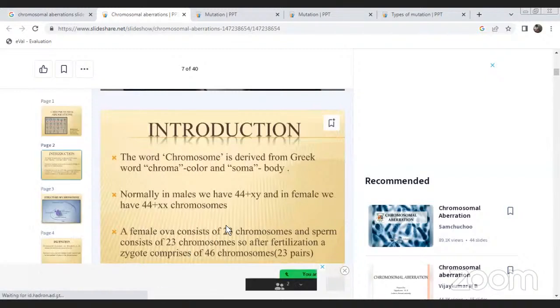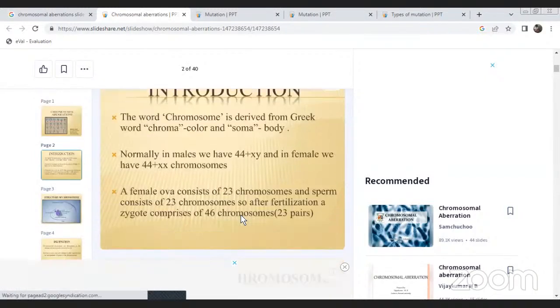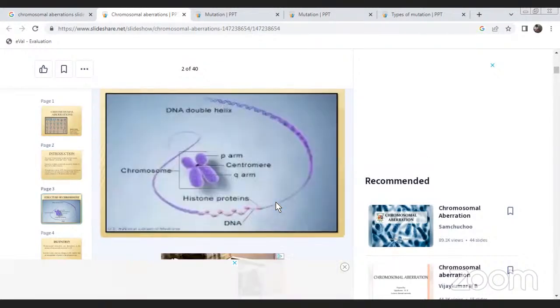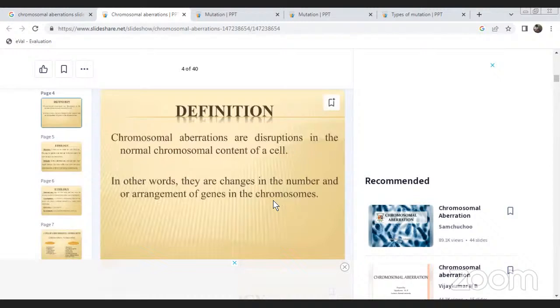These terms are derived from the Greek words: chroma means color, soma means body. Normally, males have 44 plus XY and females have 44 plus XX, autosomes and allosomes. Okay, these are the chromosomes.